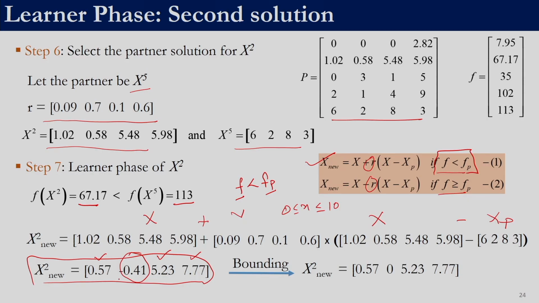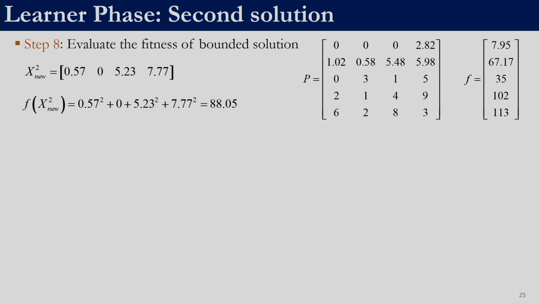So, what we do is we employ corner bounding strategy and move this variable to its lower bound. Since it is violating the lower bound, we change this value to 0. So, the next step is to evaluate the fitness of the bounded solution, right. So, this solution is within the bound, so we can use it to evaluate the fitness. So, the fitness turns out to be 88.05, right.